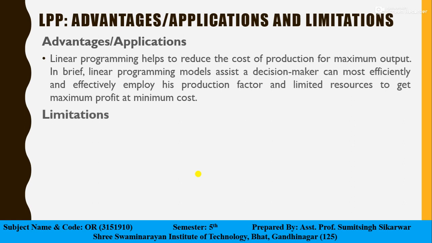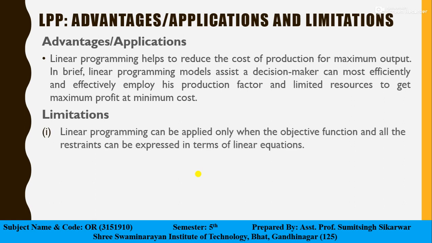The limitation is that linear programming can be applied only when the objective function and all constraints can be expressed in terms of linear equations. That means we cannot use quadratic equations. So if the relationships are proportional or in linear form, then we can apply this model.